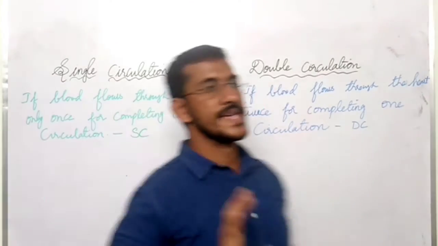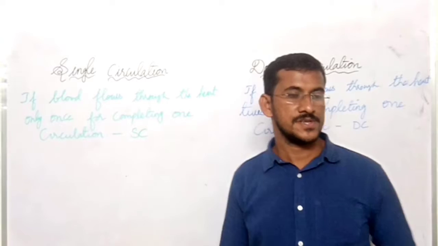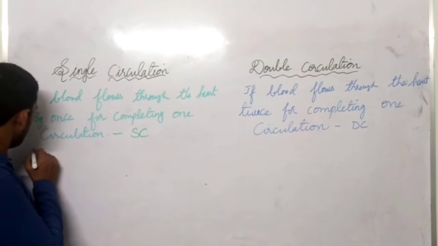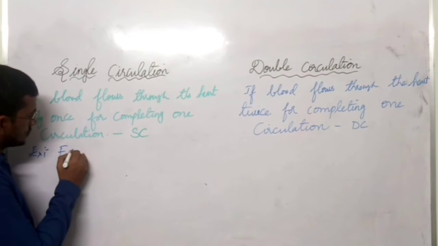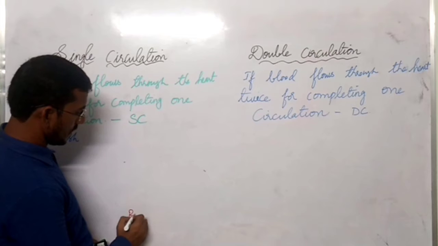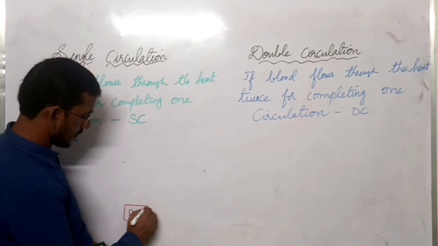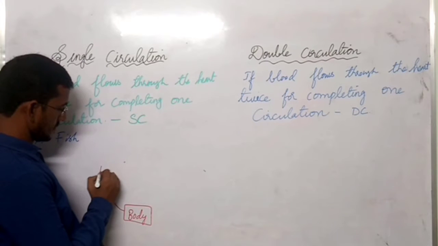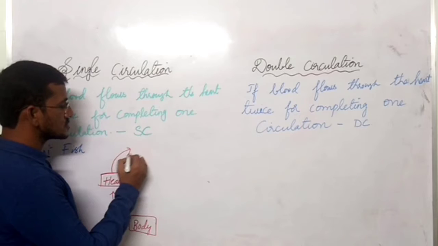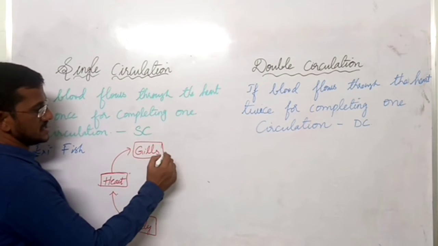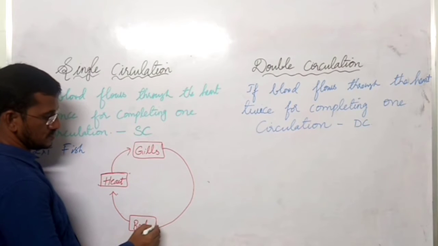Let us take one example for single circulation. I am taking fish. So what happens in fish? Let us see. In fish, from body blood goes to heart, from heart it moves to gills, from gills it moves to body.